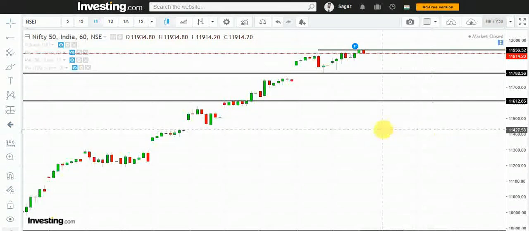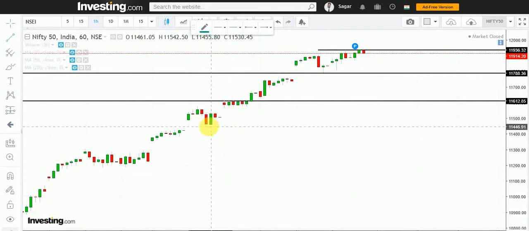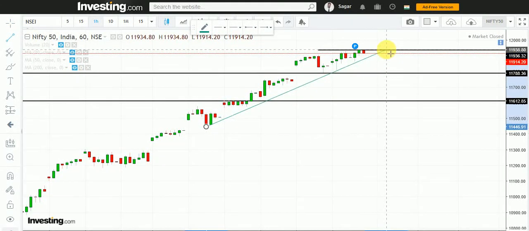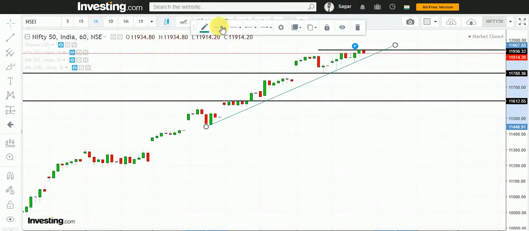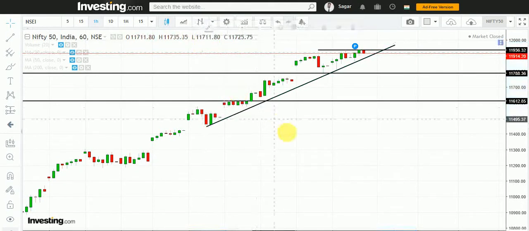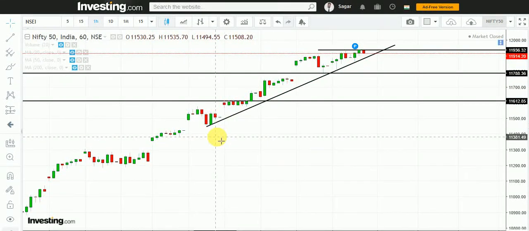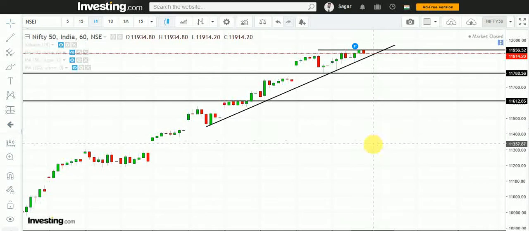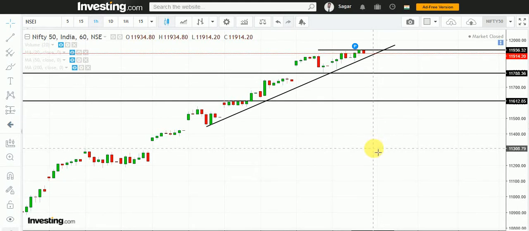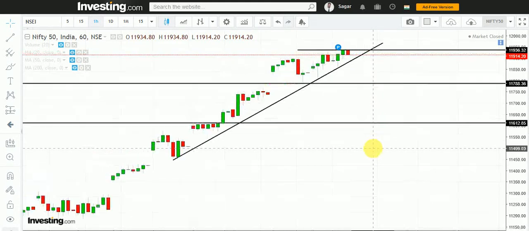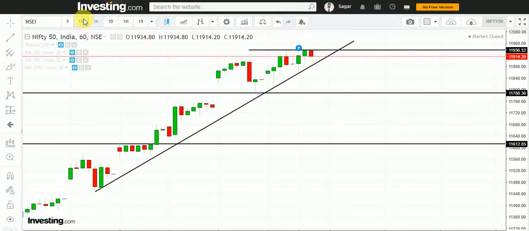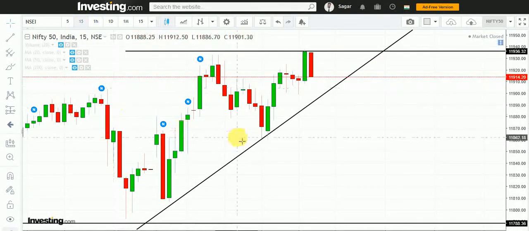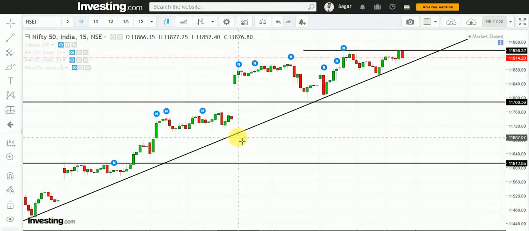Okay, and we can draw one small trend line from this, like this. So it depends, and vice versa. We have to wait for confirmations whether it is near support, then we will take a buy call. If it breaks a resistance, we will again take a buy call. And right now it is near a resistance, so we can take a sell call, but it is risky because the trend is totally in an uptrend.